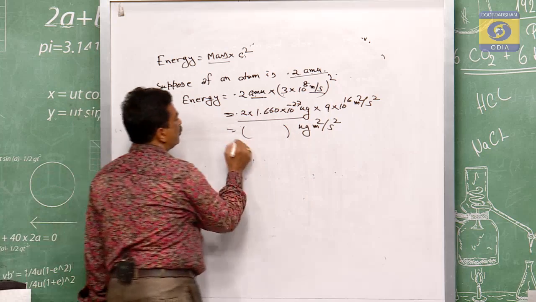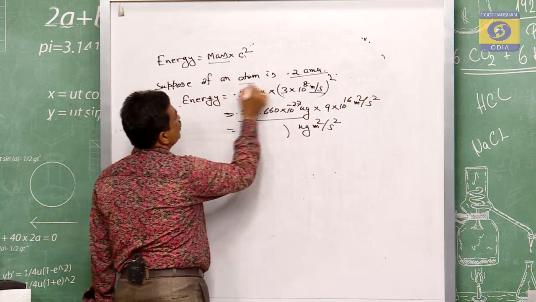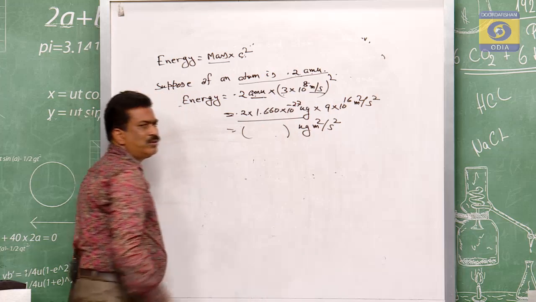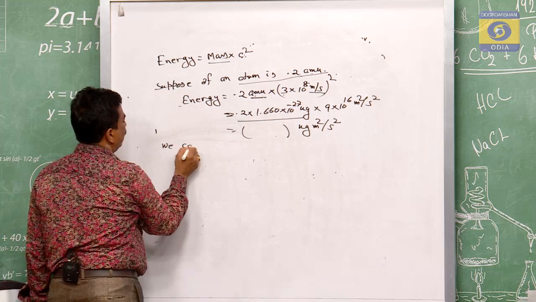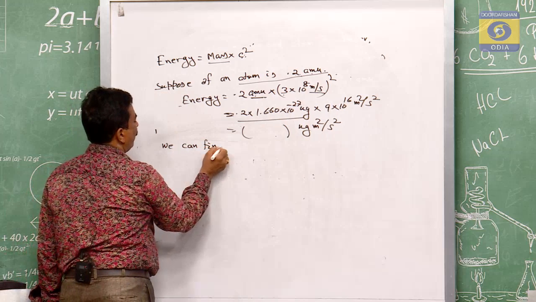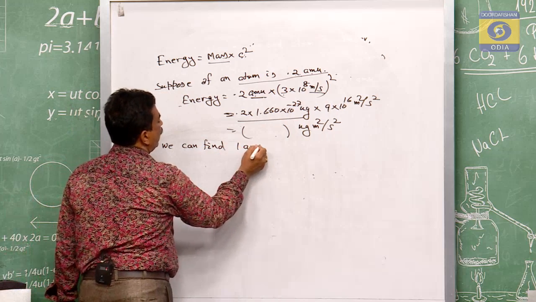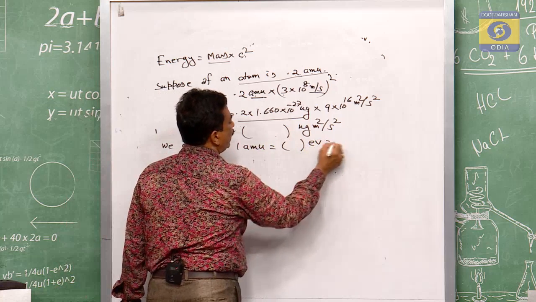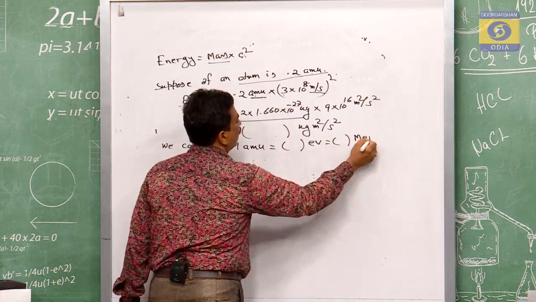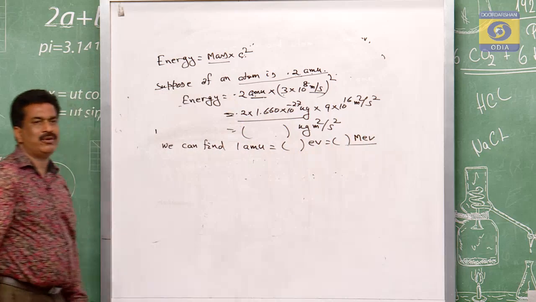If the mass is this much, then the energy will be that much. In that way you can find how much 1 amu is in eV or in MeV. In the same way you can find it out.